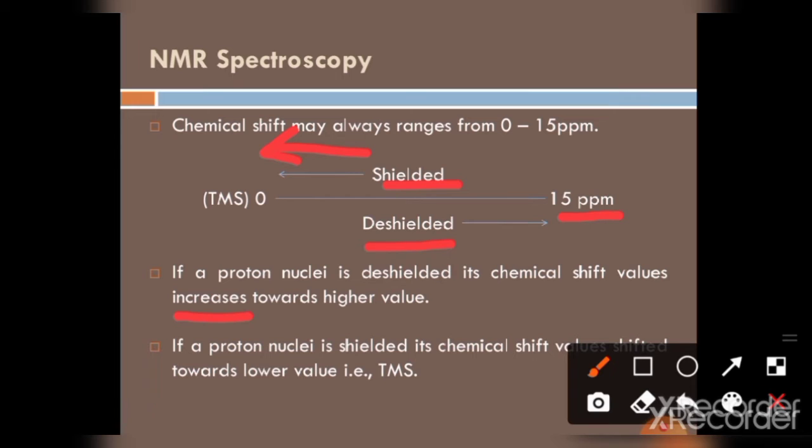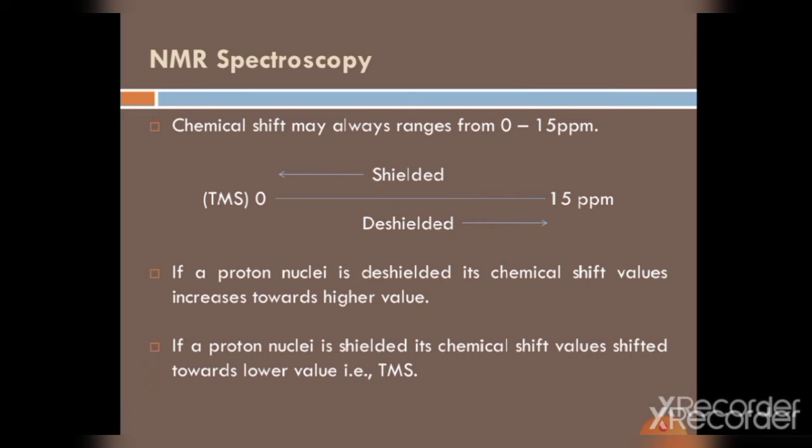Here the value increases from 0 to 15 ppm in the deshielded form. Here in the shielded form it opposes, so the value will be low, toward TMS. That means in the deshielded form it has more energy, and in the shielded form it has less energy to absorb.